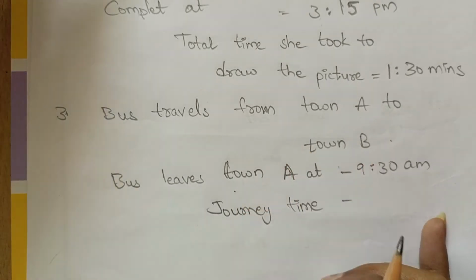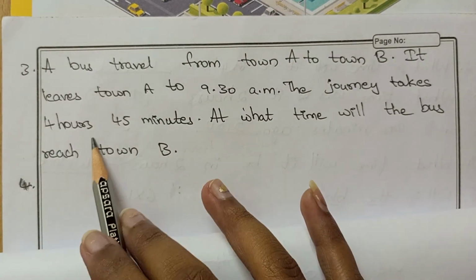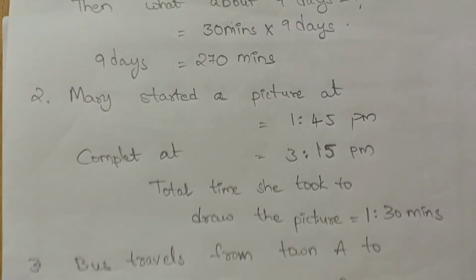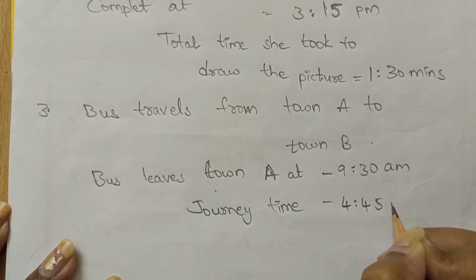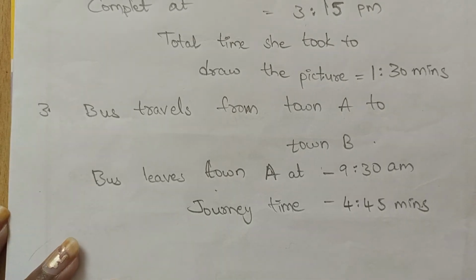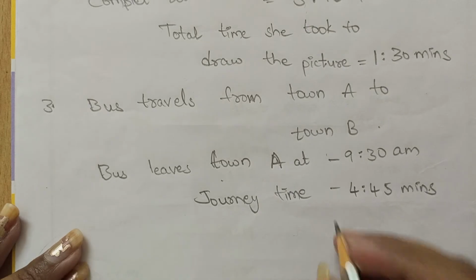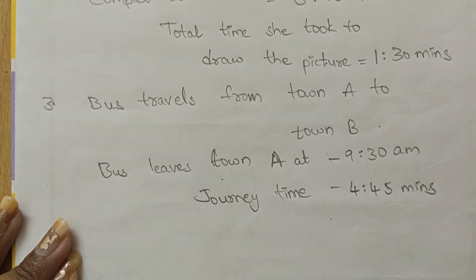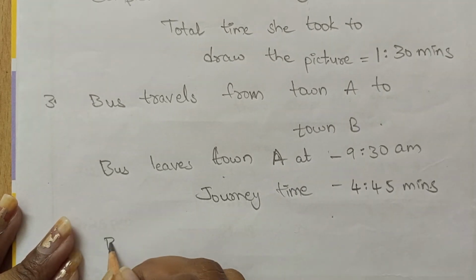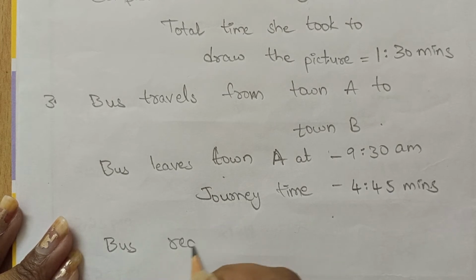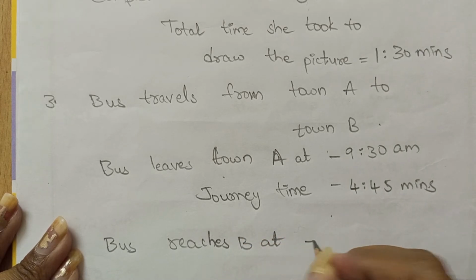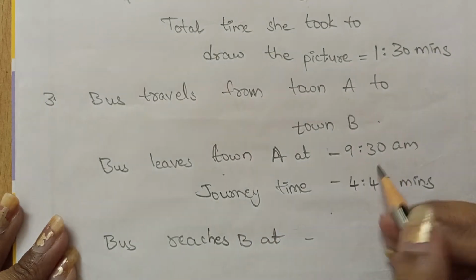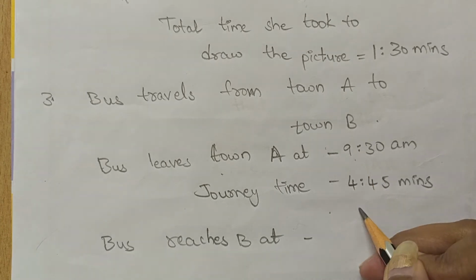Here the journey time we mentioned: 4 hours 45 minutes. So the bus reaches town B at... we have to add the two timing intervals from 9:30 a.m. to 4 hours.